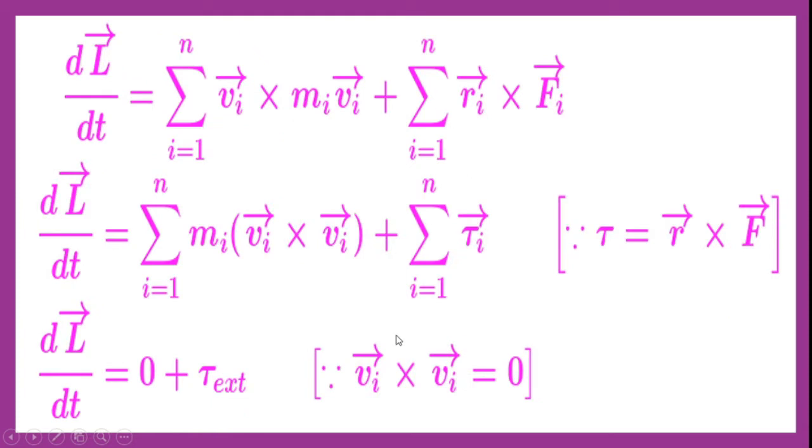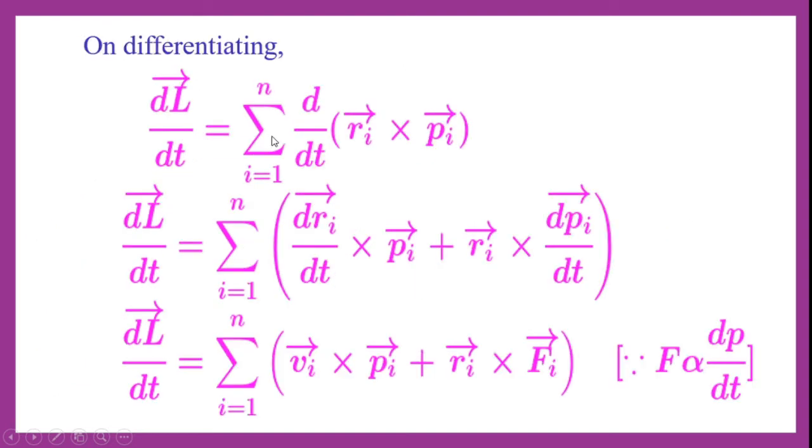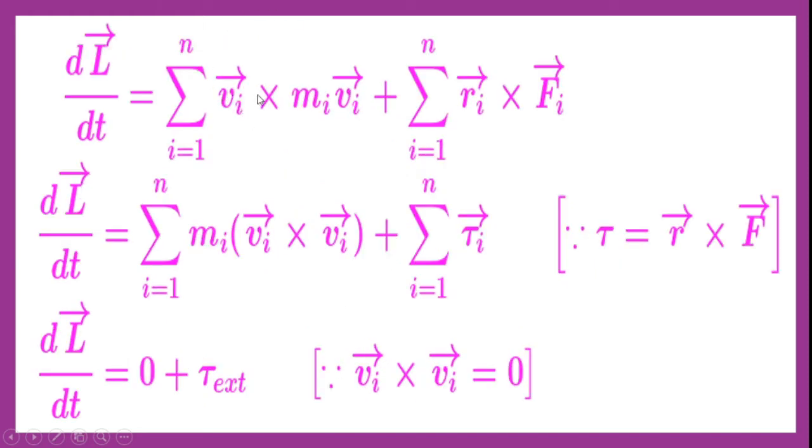Next, if we simplify further, the rate of change of angular momentum dL by dt is equal to the summation, taken separately for both terms, of i equal to 1 to n. The linear momentum P is a product of mass and velocity, so I have changed P in terms of m and v. So Vi cross mi into Vi, plus the summation of i equal to 1 to n of Ri cross Fi.